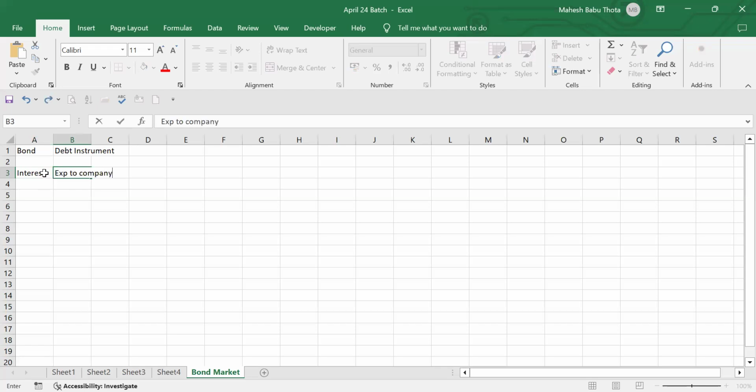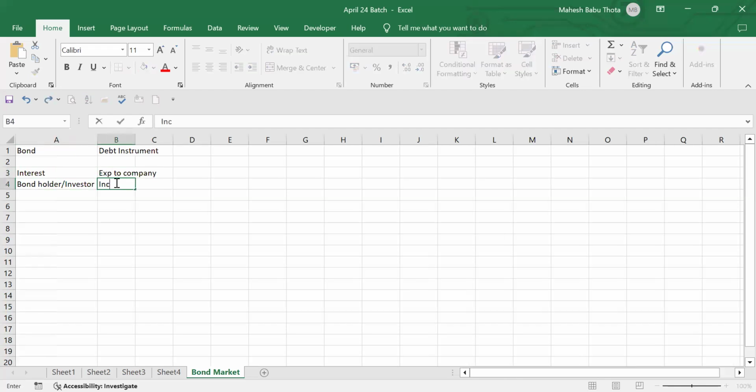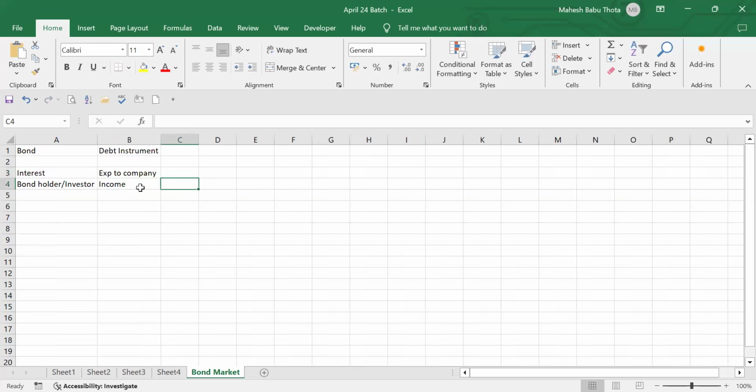And there is one more person on the opposite side, the bond holder or investor. So to the investor, is it going to be income or expense? It's income. And is it like every month the interest income is going to be changing, or is it going to be the same income? Same income, fixed income, fixed interest. The interest is fixed based on the bond, right? Every month there are no changes in income. So there is no change, and every month it will be fixed only.